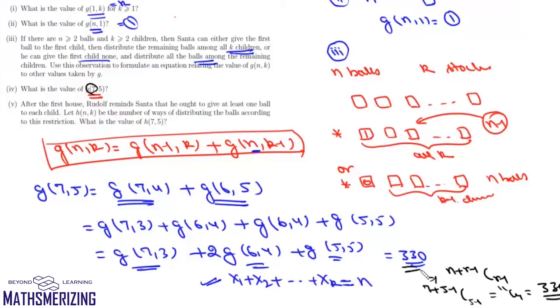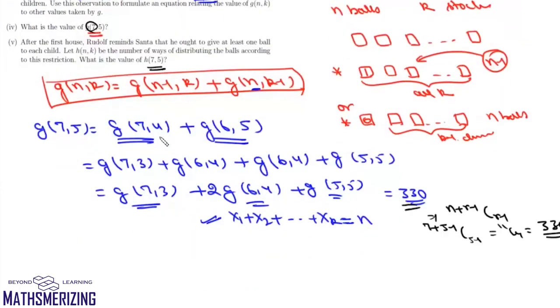Now the fifth one is, after the first house, Rudolph reminds Santa that he ought to give at least one ball to each child. Let H(n,k) be the number of ways of distributing the balls according to this restriction. What is the value of H(7,5)? Now we go by the linear equation method. Then this case corresponds to the number of positive integral solutions.